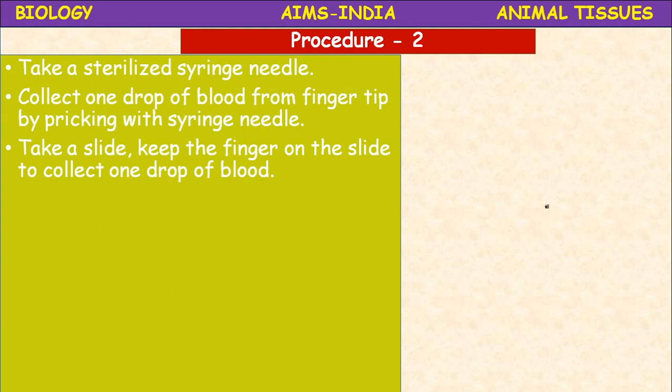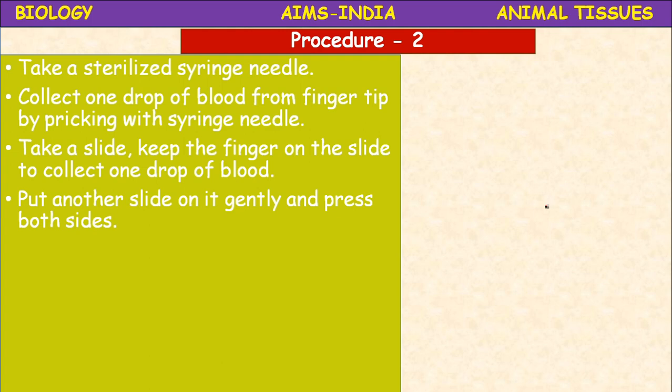Keep the finger on the slide to collect 1 drop of blood. Gently press it and collect 1 drop of blood on a fresh sterilized slide, and put another slide on it. Put another slide on it gently and press both the slides. Okay. Next, both slides you have to press without forming any air bubbles. Then observe this under microscope.